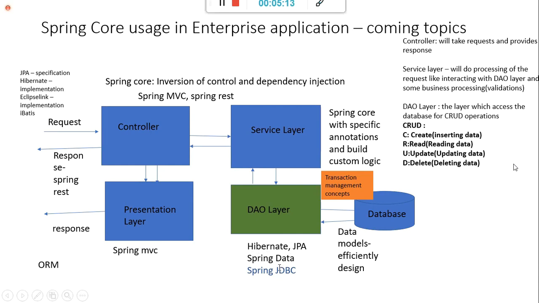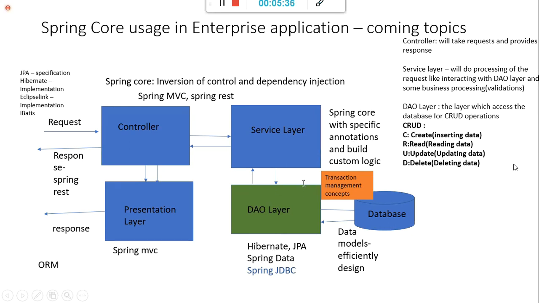As I was telling, JDBC is the core layer. On top of JDBC, Hibernate JPA has been built, and on top of that, Spring Data has been built. So we'll not be studying Spring JDBC, okay? But we will be focusing on Hibernate JPA and Spring Data in this course. That is our focus.